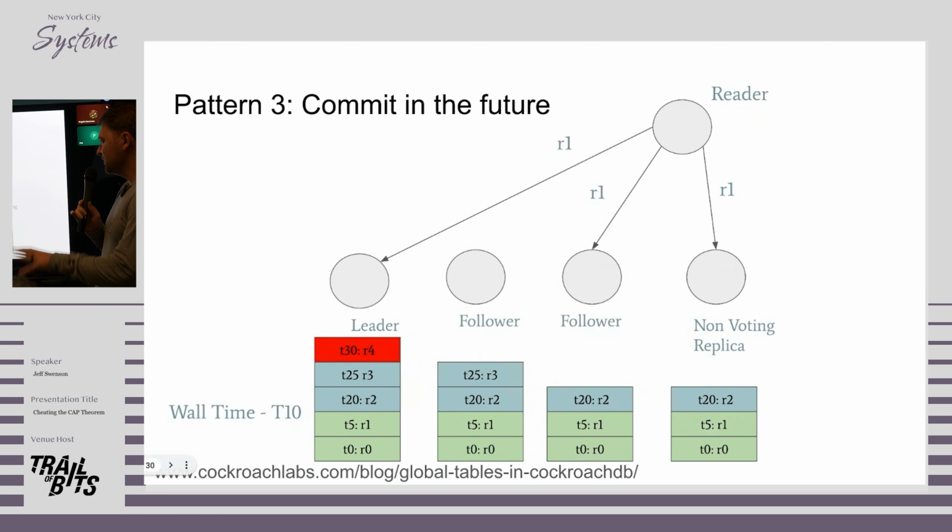So what we ended up doing is using a feature of CockroachDB called global tables. And these are kind of the most magic thing that I'll be discussing today. And I'm going to butcher the description. There's a blog post on them. I recommend you read them if you're interested.